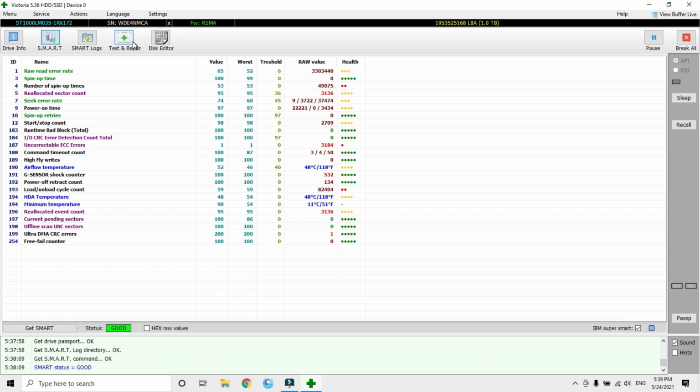A sudden shutdown, meaning a forced shutdown by holding the power button, or dropping the hard drive can also cause problems. These are mechanical hard drives. These hard drives rotate, they spin. As we can see, free fall counters.